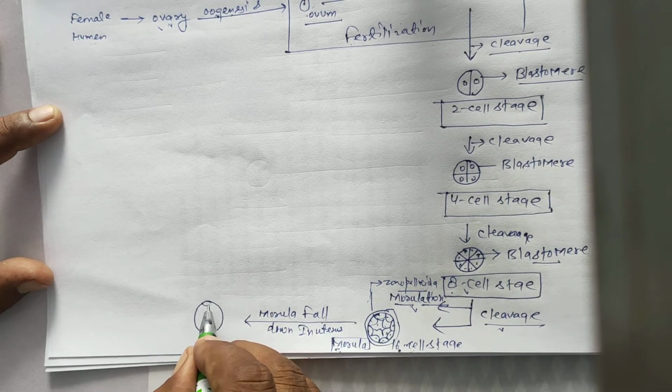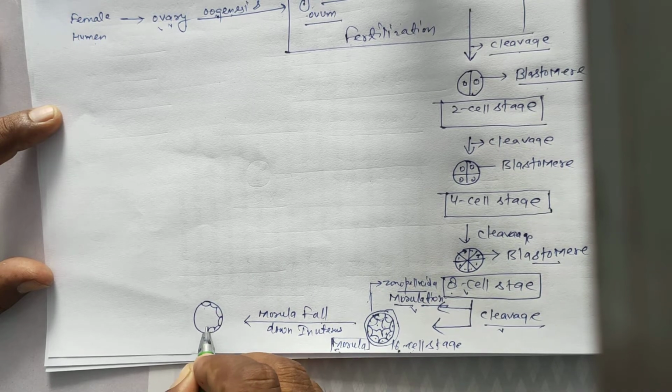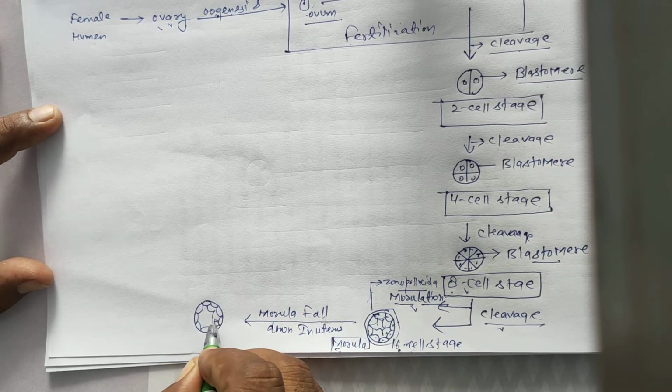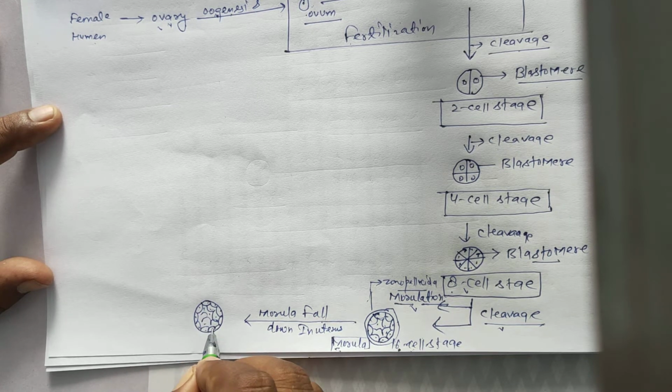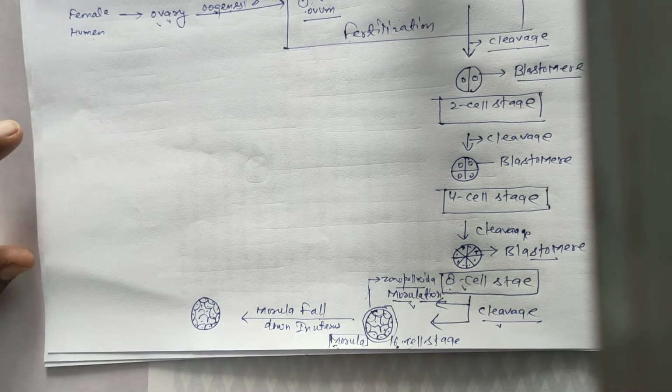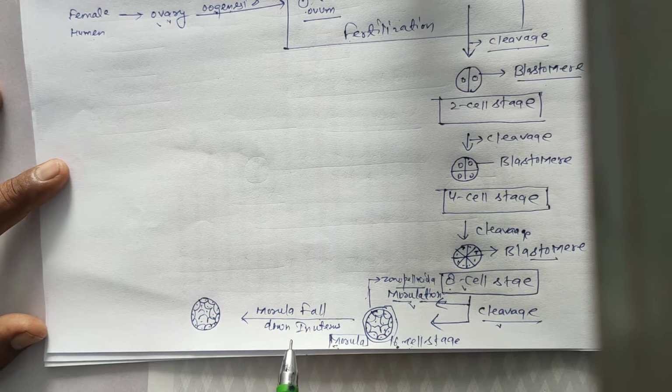Uterine fluid enters the solid ball-like structure, the morula. Once again, the morula falls down into the uterus, and the uterus has uterine fluid.